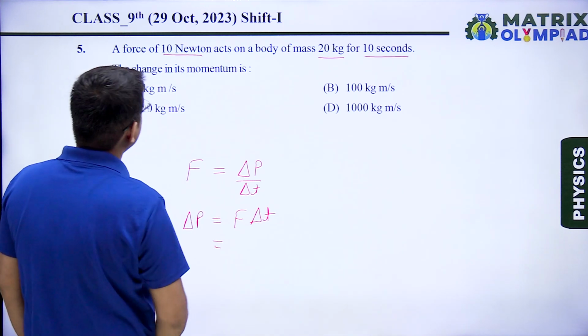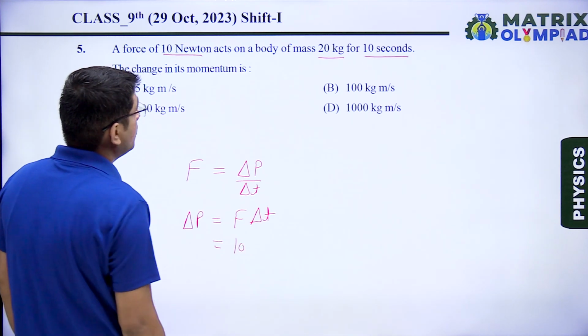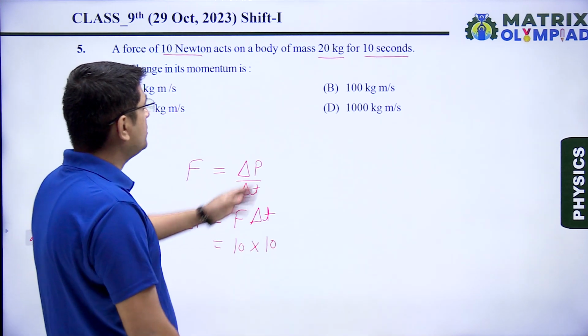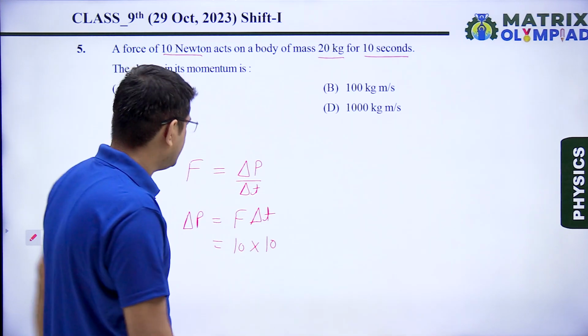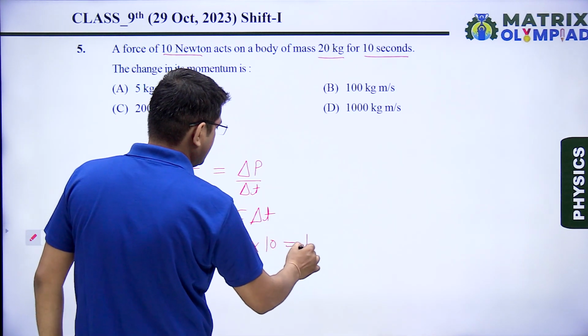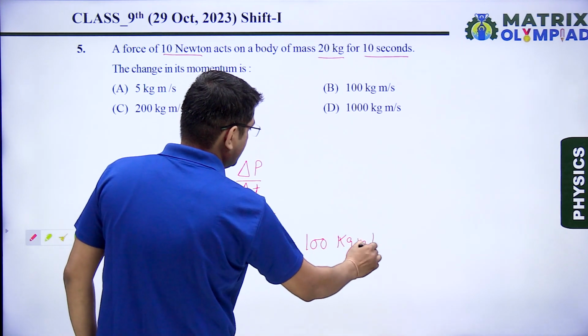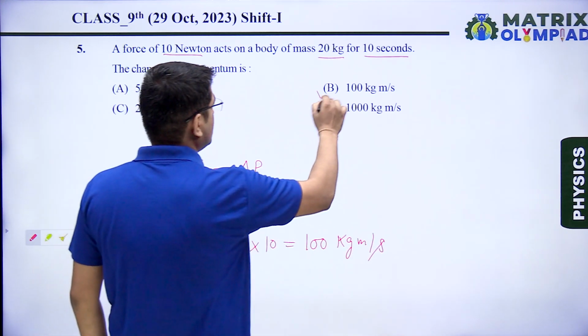So putting the values, the force is 10 and the time is also 10. So there is no need of the value of mass. Directly from here, we get the answer 100 kg meter per second. So our correct answer is option B.